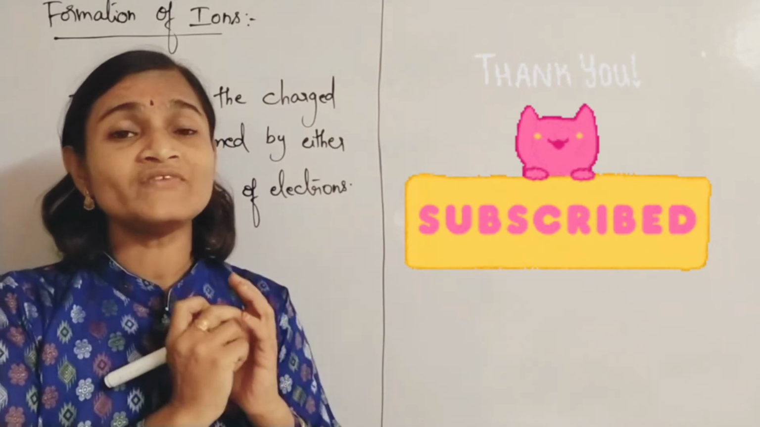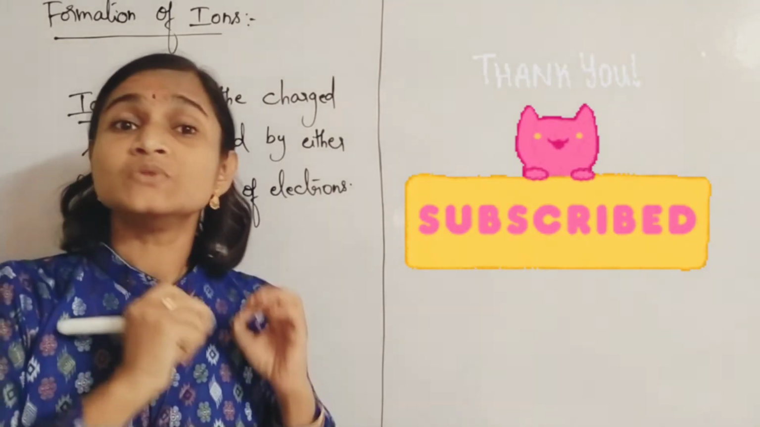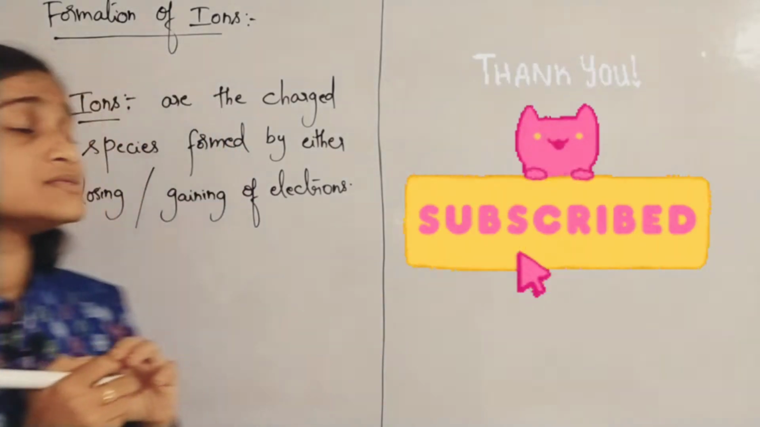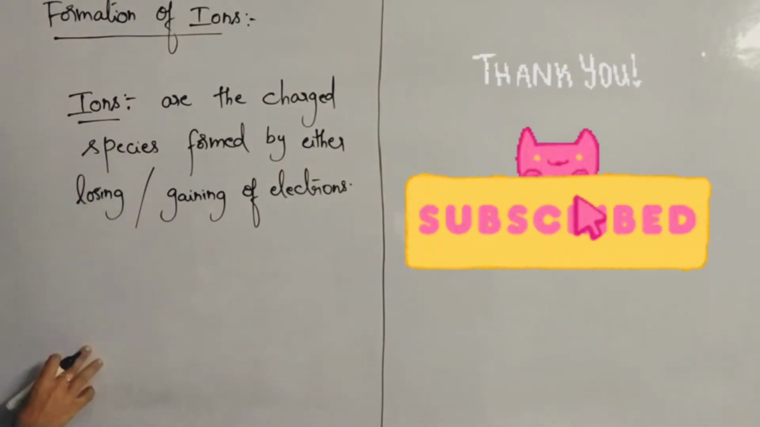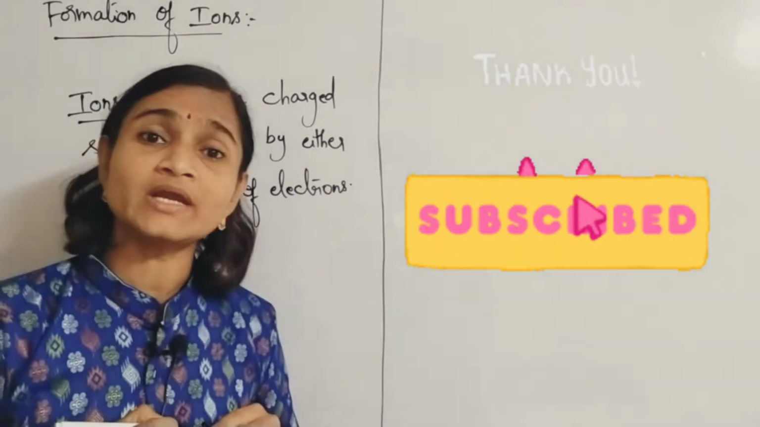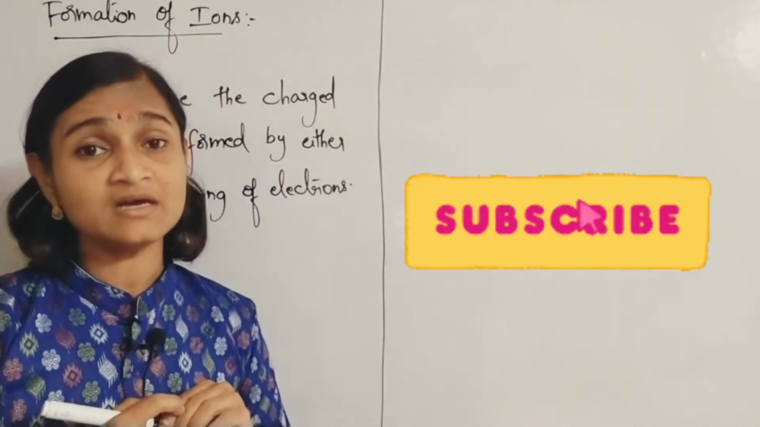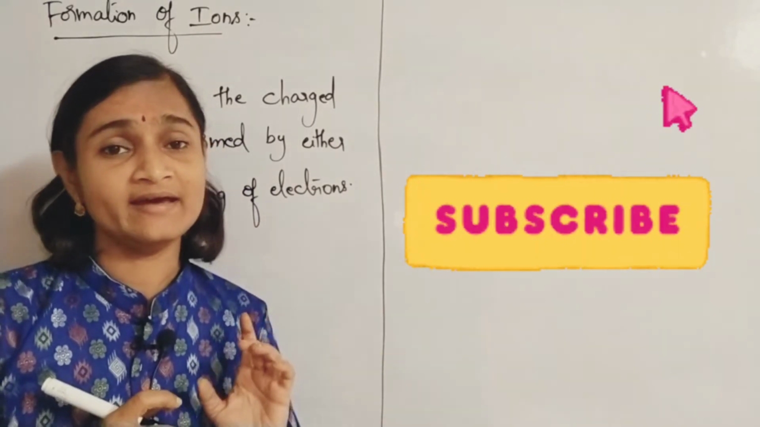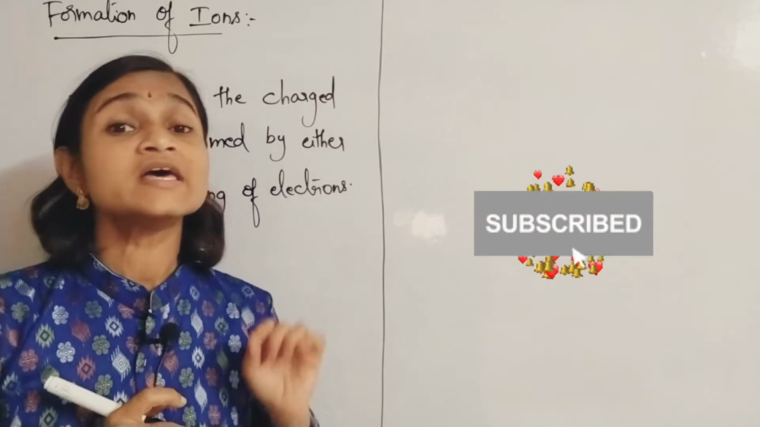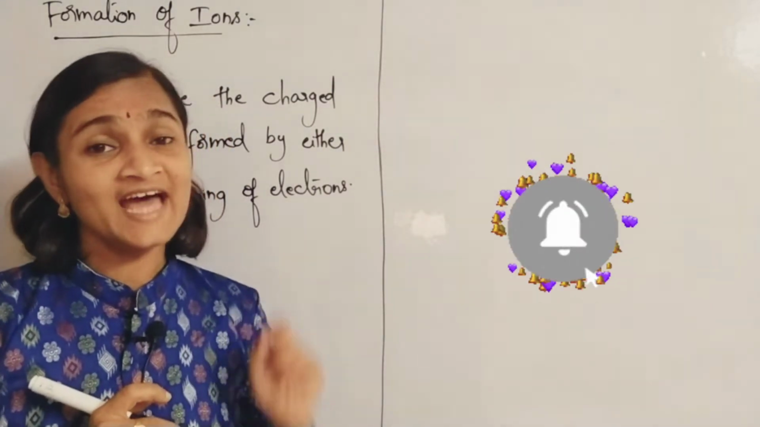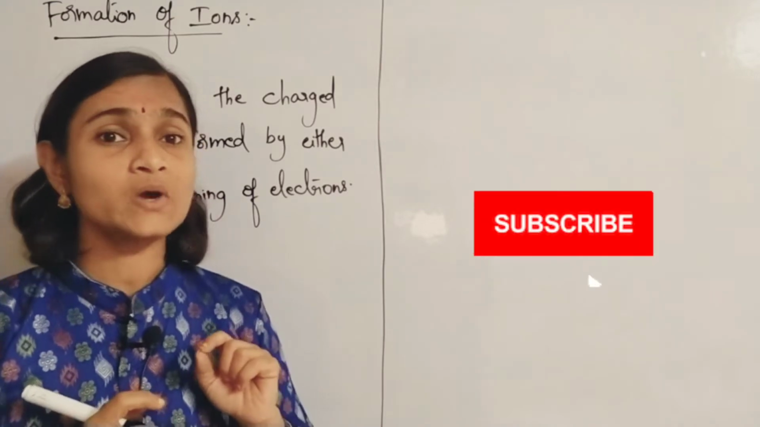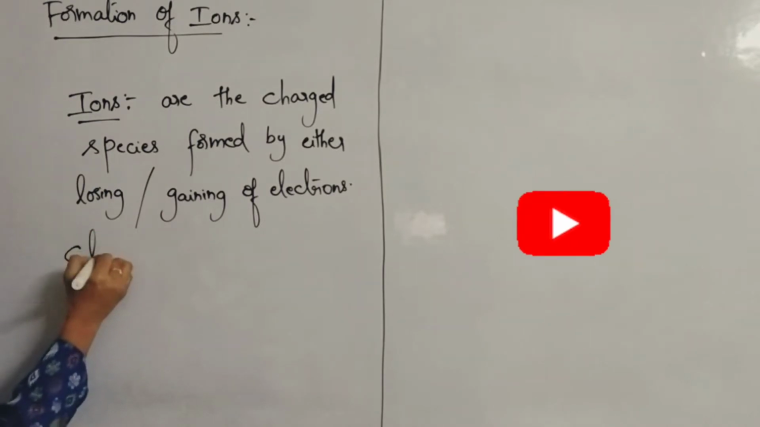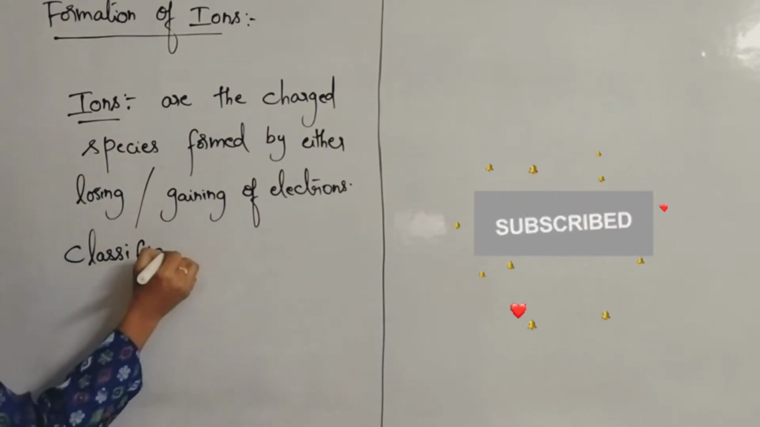So in an attempt of acquiring stability, these atoms either lose or gain electrons, and accordingly they will form charged species. An atom as a whole is a neutral particle, we all know that. But once electrons are lost or gained, then the atom will become a charged species. That kind of charged species is called as ions. So ions are formed by losing or gaining of electrons.